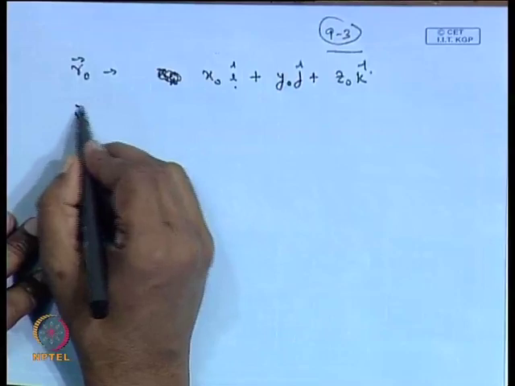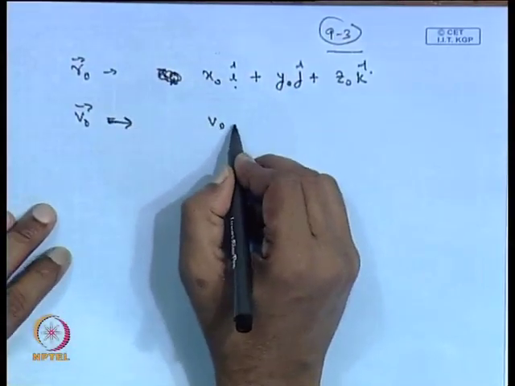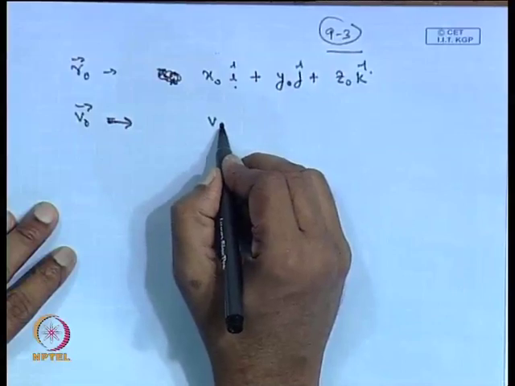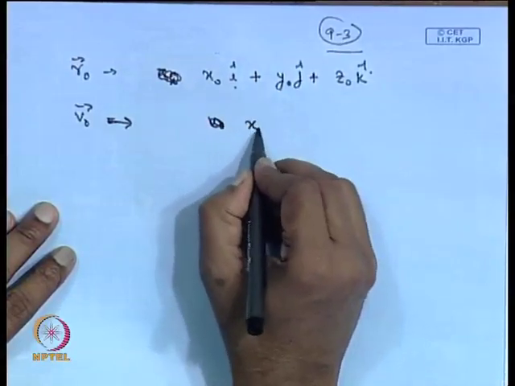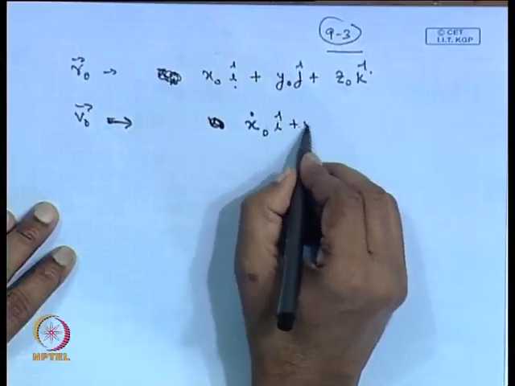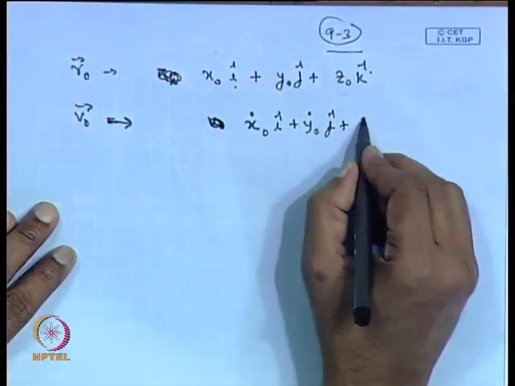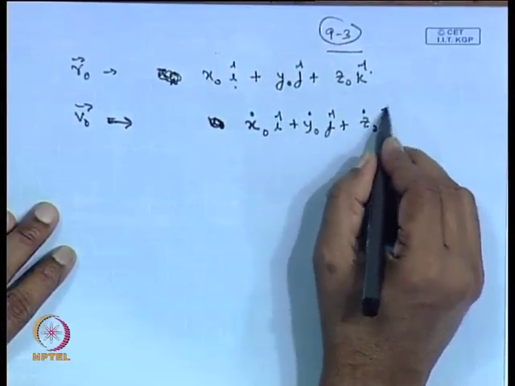Similarly, v 0 we can write component-wise as x dot 0 i cap plus y dot 0 j cap plus z dot 0 k cap.